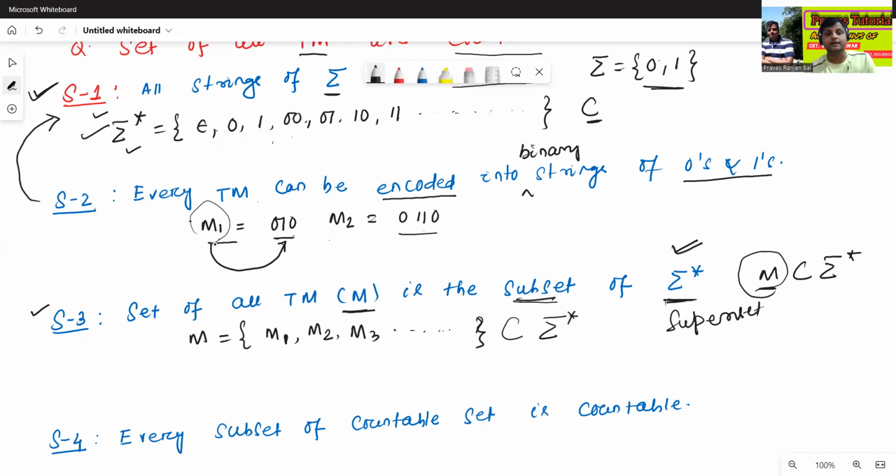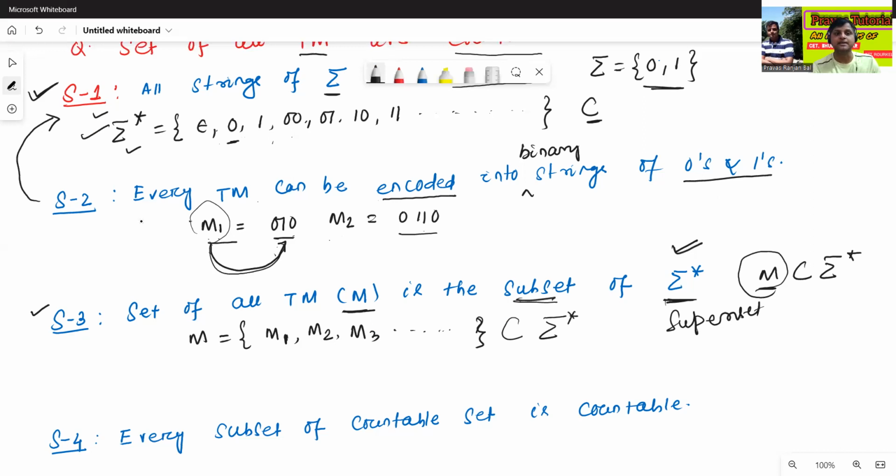It does not mean that we can convert each and every string or each Turing machine into each and every number. It means binary strings like 0, 1, 0, 0, 0, 1, 1, 0, 1, 1, like this. We can convert each and every machine into binary strings. This is the point. Okay, simple point.